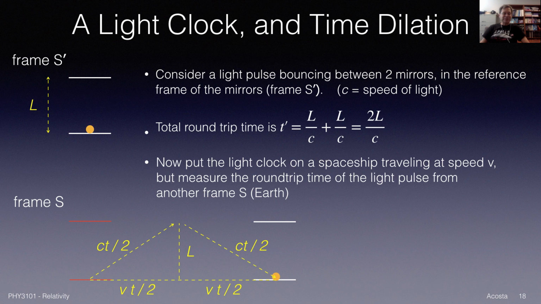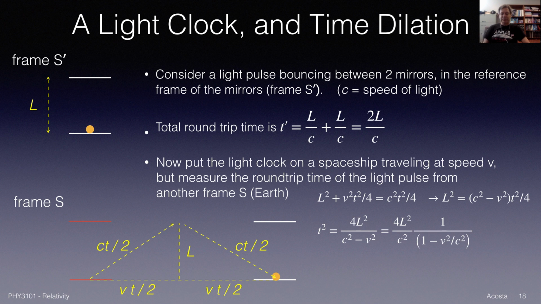Okay. So now we can just rely on the Pythagorean theorem. We can say that the squares of these two legs equals the square of the hypotenuse. So L squared plus (vt over 2) quantity squared, which gives me v squared t squared over 4, has to equal (ct over 2) quantity squared, c squared t squared over 4. That's the hypotenuse squared. Or solving for L squared, just moving the v squared t squared over 4 to the right side of the equation, I have L squared equals (c squared minus v squared) t squared over 4. Okay, because two terms had a t squared in them.